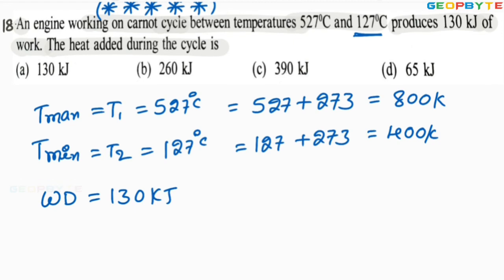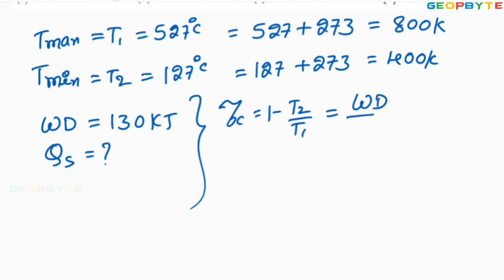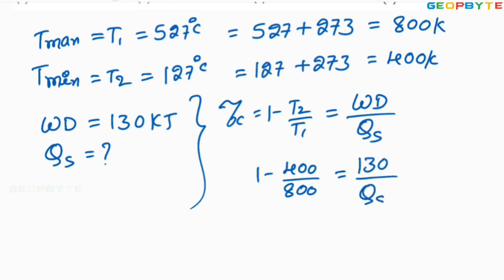You are asked to find the heat added during the cycle, the heat supplied QS. Very easy problem. Dear friends, the Carnot cycle efficiency equals 1 minus T2 by T1. It must be equal to the work done divided by the heat supplied. Here, 1 minus T2, 400, divided by 800, must be equal to the work done, 130, divided by the heat supplied.